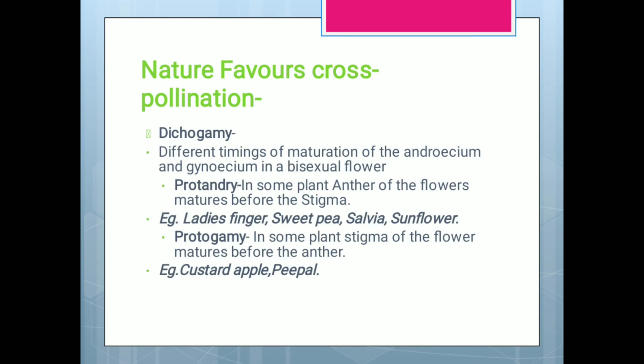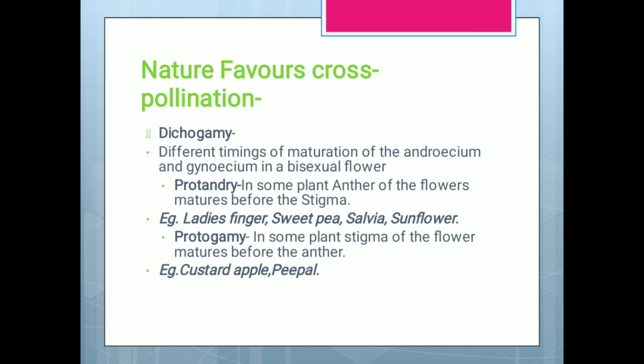Dichogamy. Dichogamy is the different timing of maturation of androecium and gynoecium in a bisexual flower. So the maturation of the stamens and the pistil is different. Protandry: in some plants, the anther of the flower matures before the stigma.